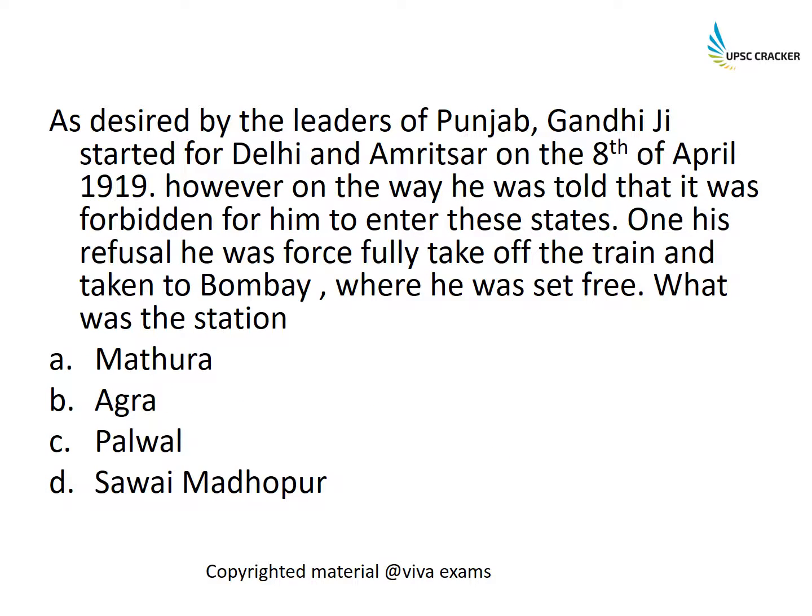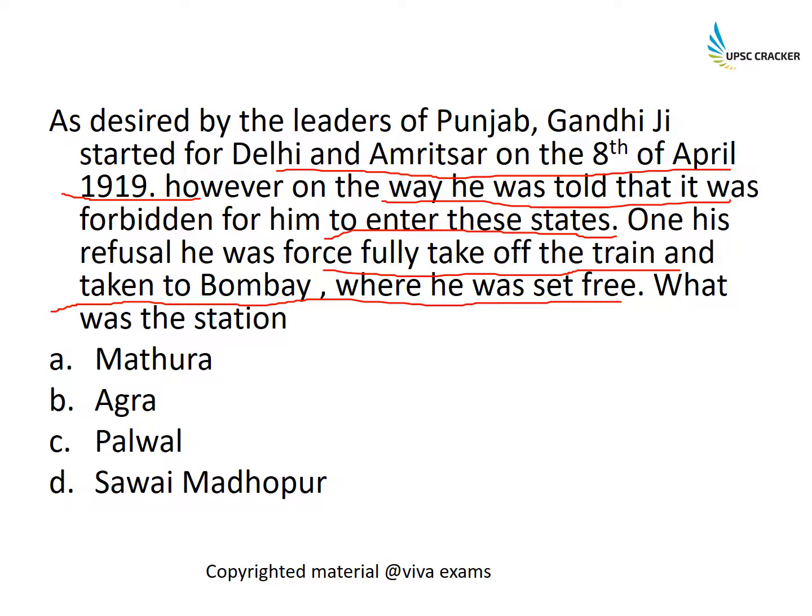As desired by the leaders of Punjab, Gandhiji started for Delhi and Amritsar on the 8th of April 1919. However, on the way he was told that it was forbidden for him to enter these states. On refusal, he was forcefully taken off the train and taken to Bombay, where he was set free.